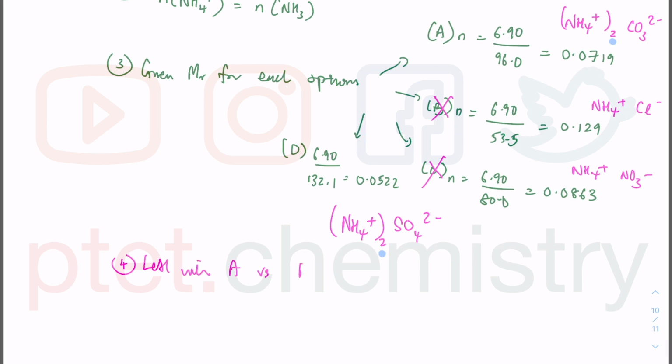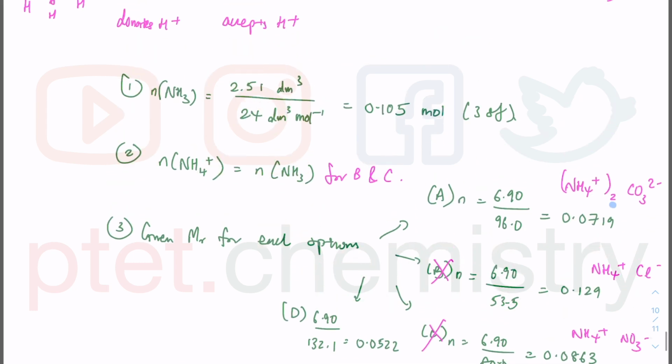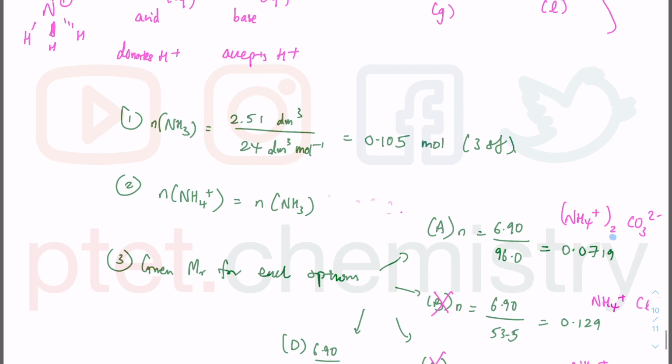So I'm left with A versus D. If I look at option A, then remember that my mole of ammonia is only true for B and C, but they are not 1-to-1 if you are A and D, because I stand corrected, it's not just for B and C, this is from the ionic equation above.